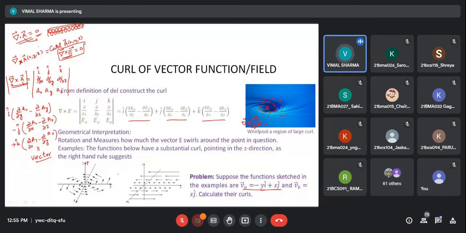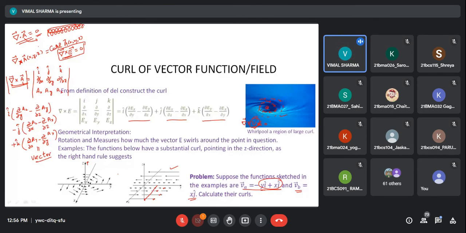Okay, and then we have another field. This is represented by this, and I have another field here. You can see this is again in the xy plane, and it is parallel to this axis. But if I move along the x direction, you can see that the magnitude of these field vectors is increasing. The length of these field vectors is increasing as I move along this x direction. So this velocity is represented as x times j cap.